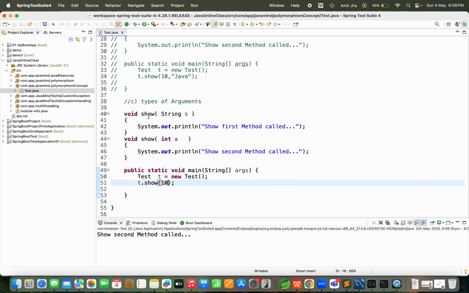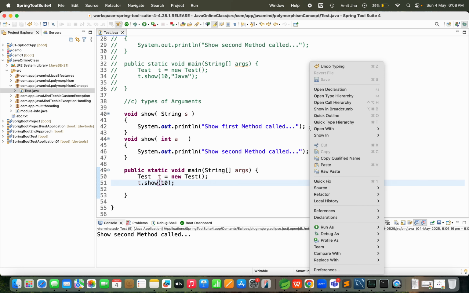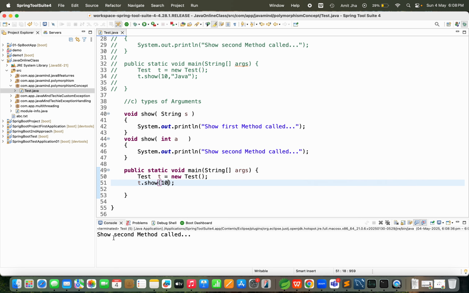I will run the application and see the result. It's coming as expected. The second method is called because I am passing the parameter as an integer.